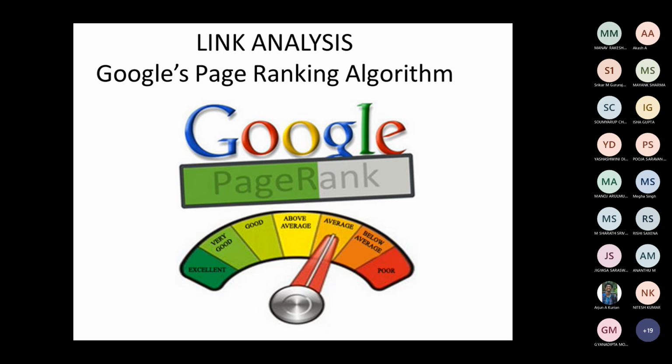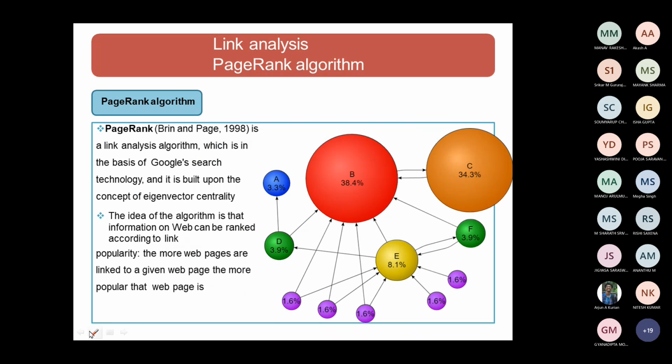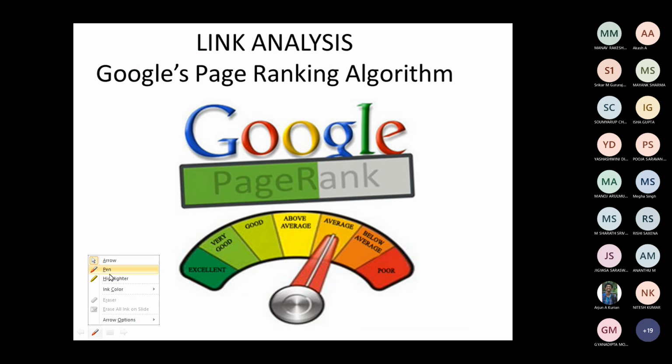So, dear students, in today's class, we are going to discuss Google's page ranking algorithm. Let me give you a small recap of the last class. In the last class, we saw the HITS algorithm, the hypertext induced topic search algorithm.